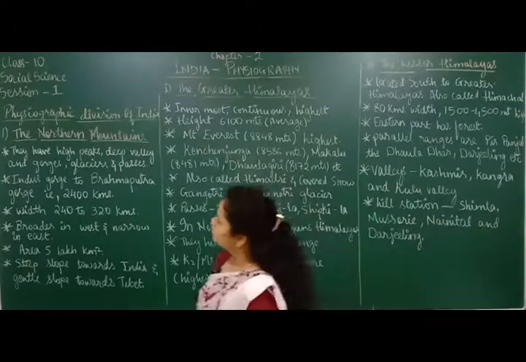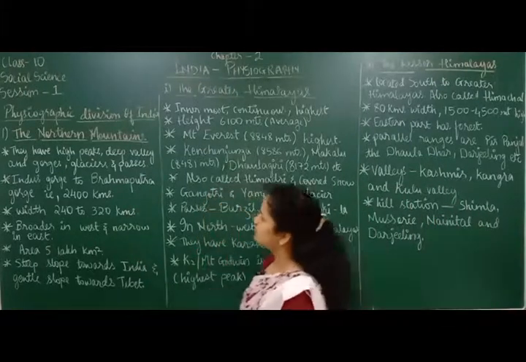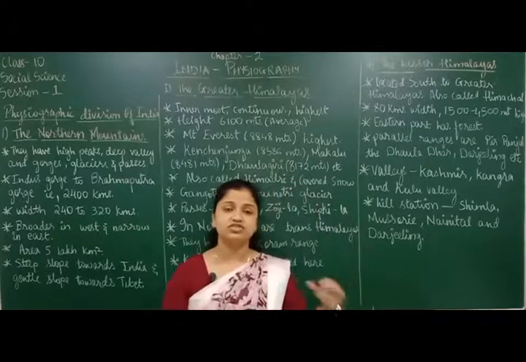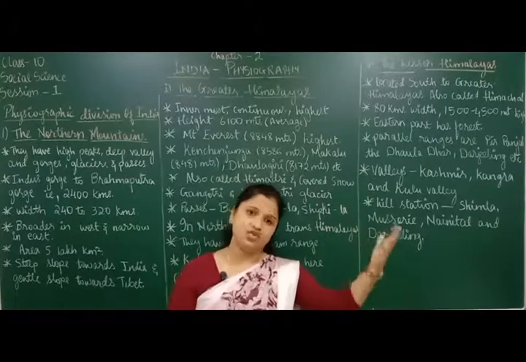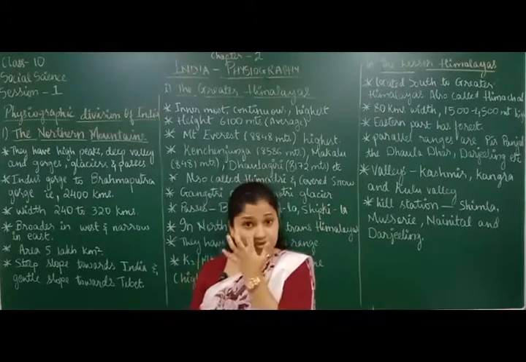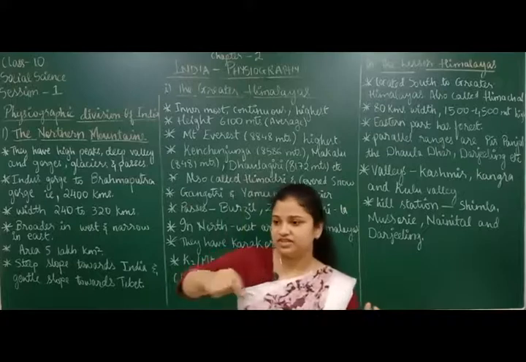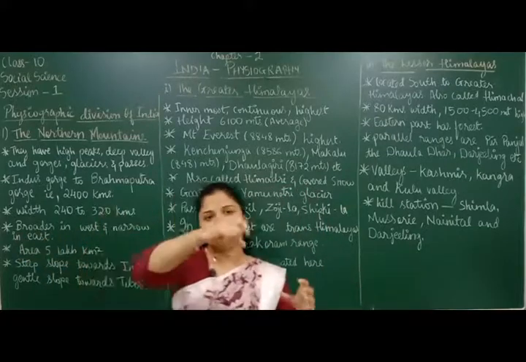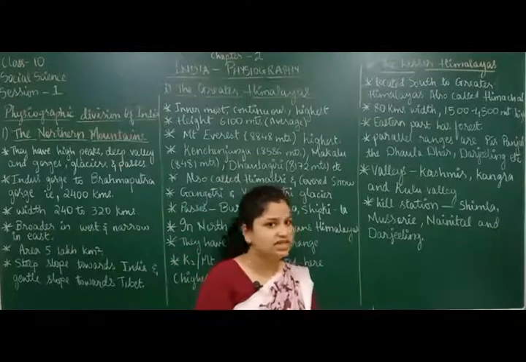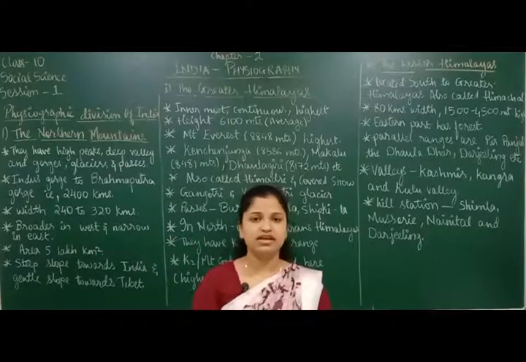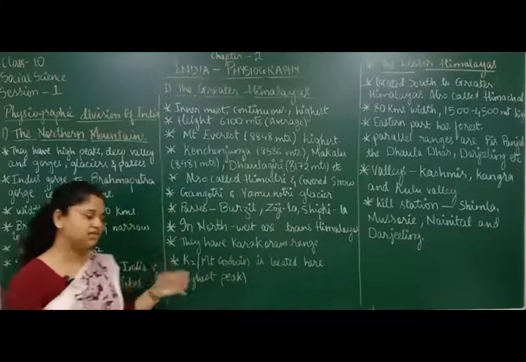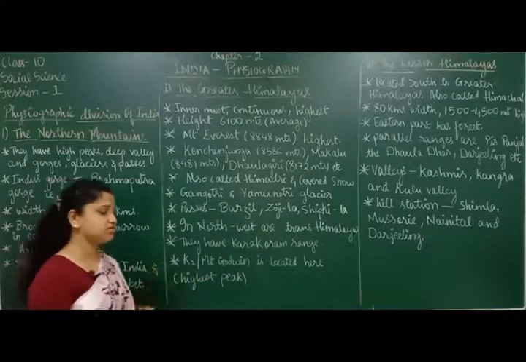So what are the northern mountain ranges? These are the mountain ranges which are located in the north, and they are further divided. In the north there are many mountain ranges, one after the other. Like that there are three mountain ranges: the Greater Himalayas, the Lesser Himalayas, and the Shivalik ranges, which we are going to learn one by one.